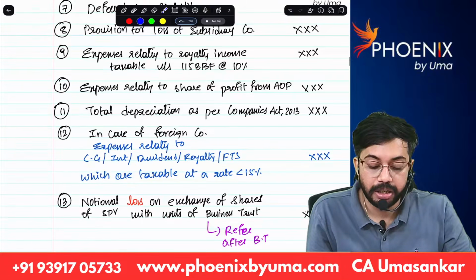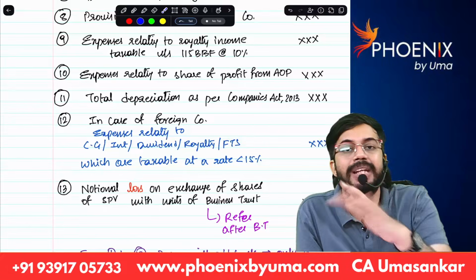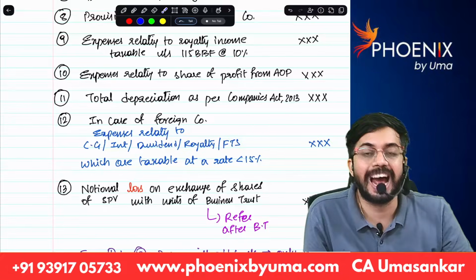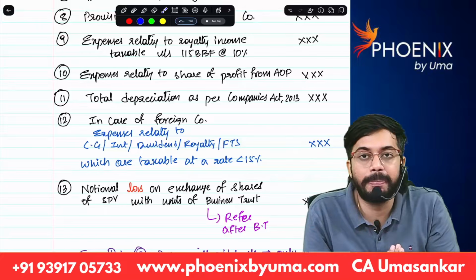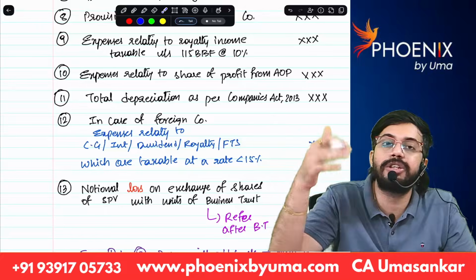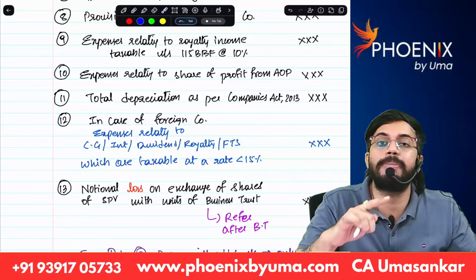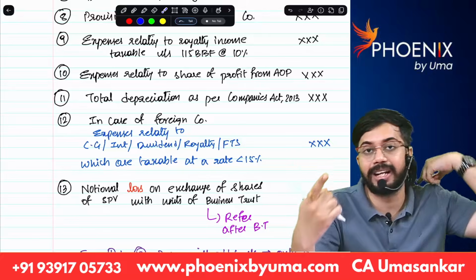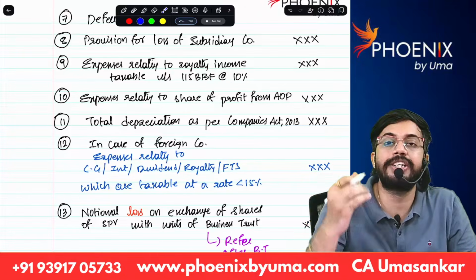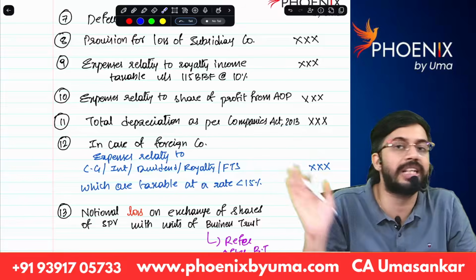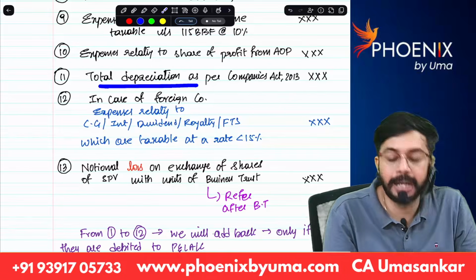Next, AOP. AOP is taxable at MMR, maximum marginal rate. As AOP is already paying tax at MMR, share of profit received from AOP is not taxable. So exclude share of profit received from AOP, and expenses relating to share of profit from AOP is required to be added back. Are you able to understand? So expenses relating to share of profit, add back, and share of profit from AOP, reduce it while calculating the book profits.